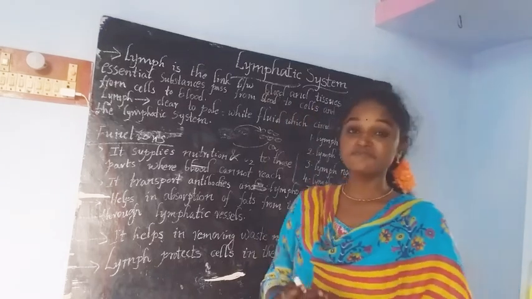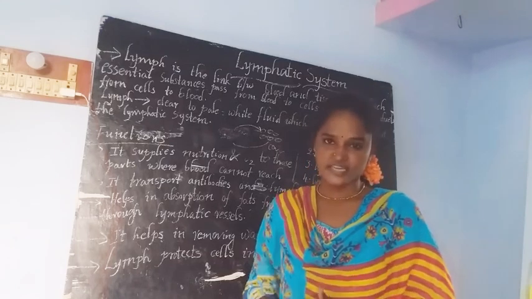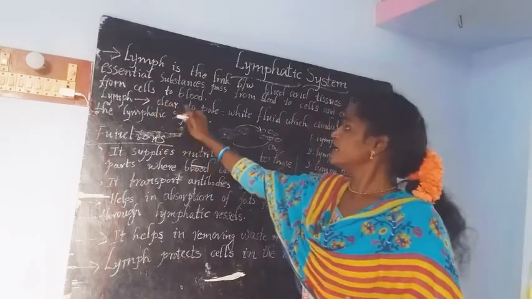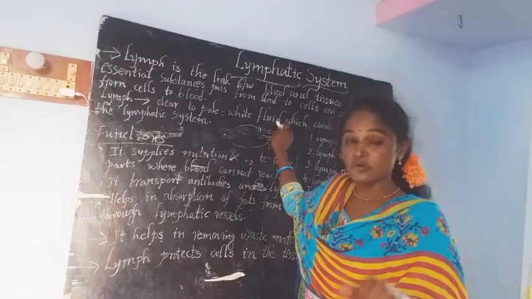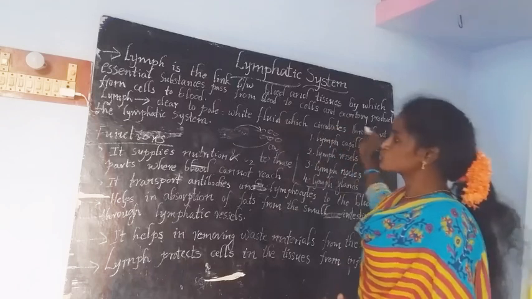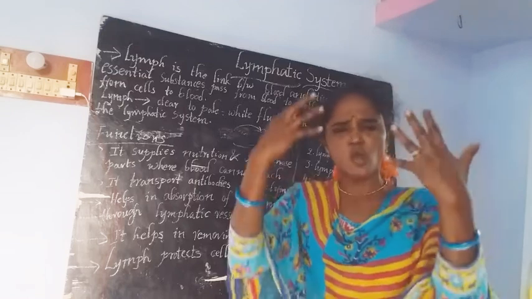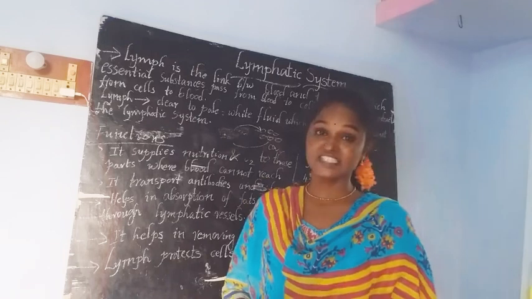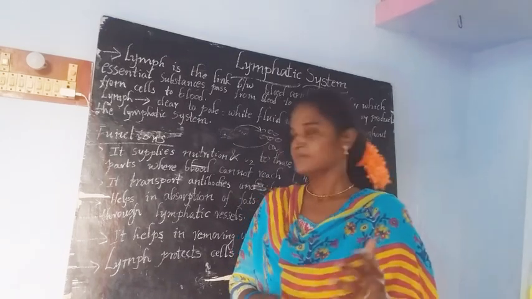In Latin, lymph means water. What is the meaning of lymph? Water. It is a Latin word. Lymph is a clear to pale white fluid, which circulates throughout the lymphatic system. And we also call the lymph the clear blood. Lymph is also called clear blood.